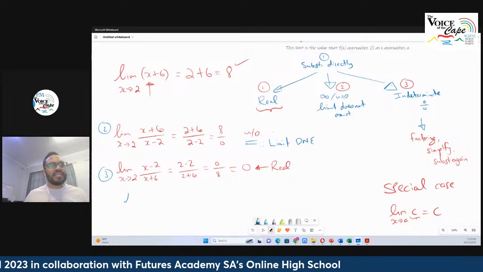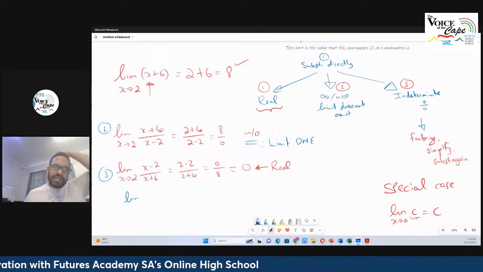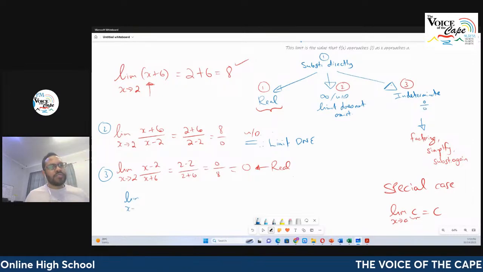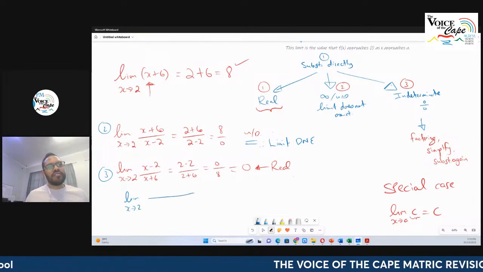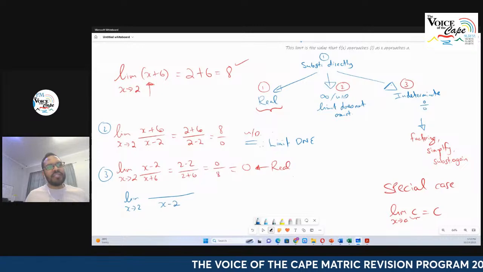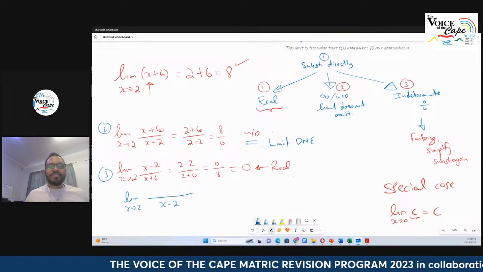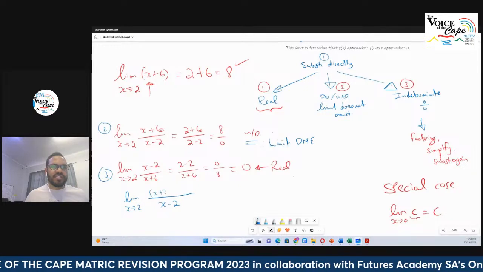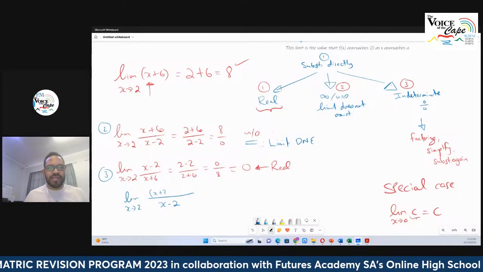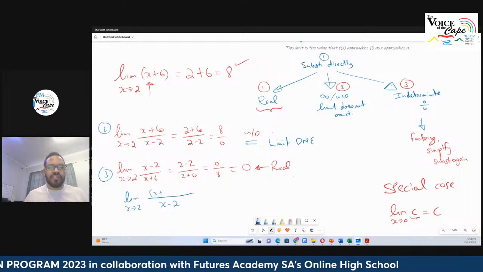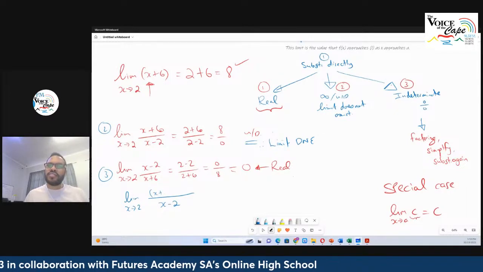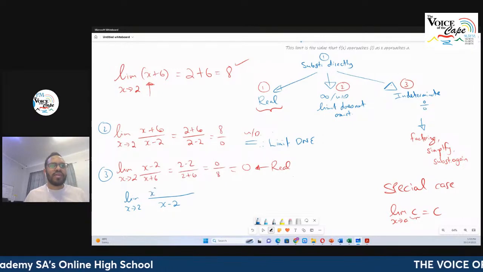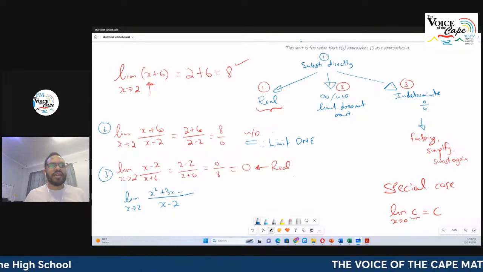Let's take the limit as x approaches 2 of x squared plus 3x minus 10 over x minus 2. I'm thinking of actually factorizing it here. So x squared plus 3x minus 10.